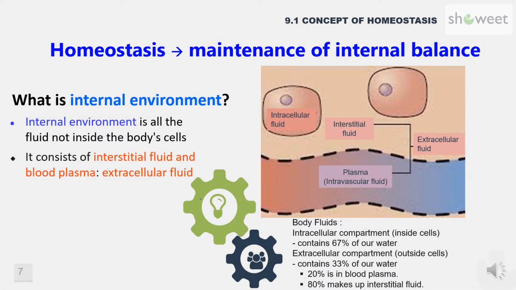What is meant by internal environment? Internal environment is all the body fluid which is not inside the body cell. Internal environment refers to the extracellular fluid which consists of interstitial fluid and blood plasma. There are many factors in the internal environment that are maintained within narrow limits. Some of these factors include body temperature, water and electrolyte concentration, pH of body fluid, blood glucose level, and blood pressure.